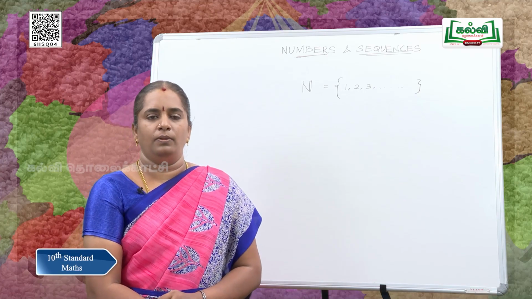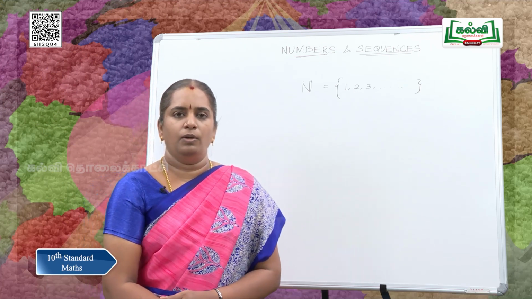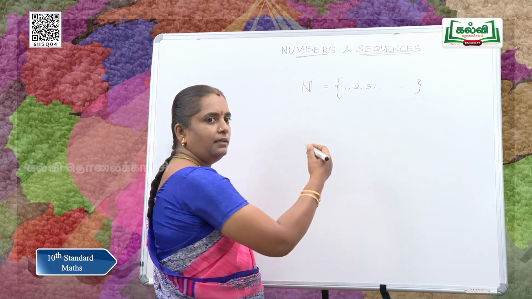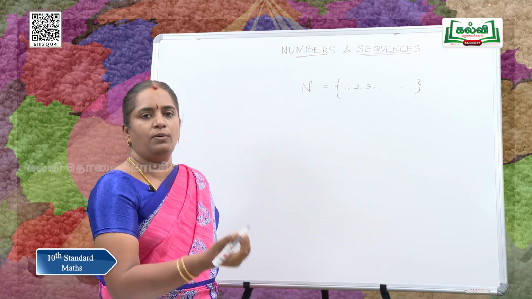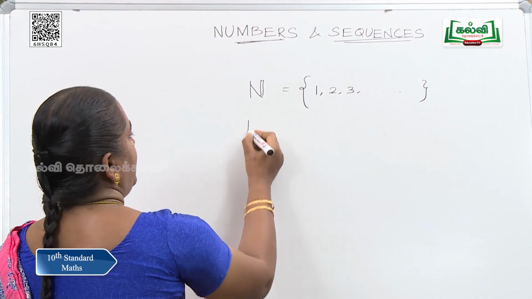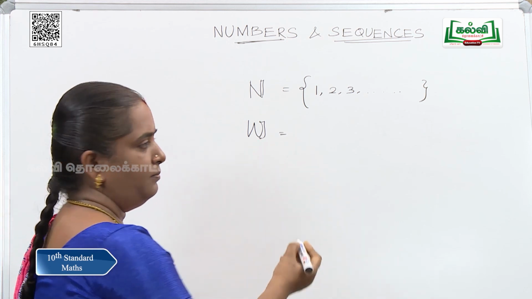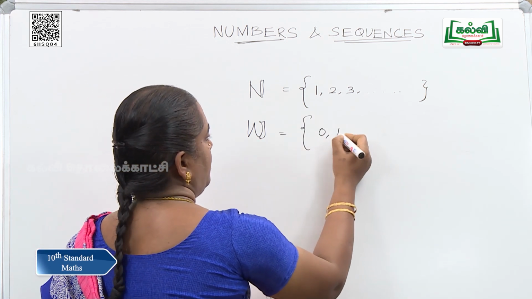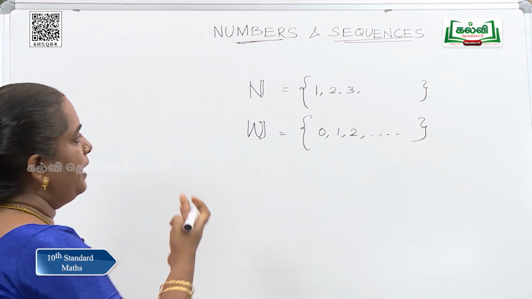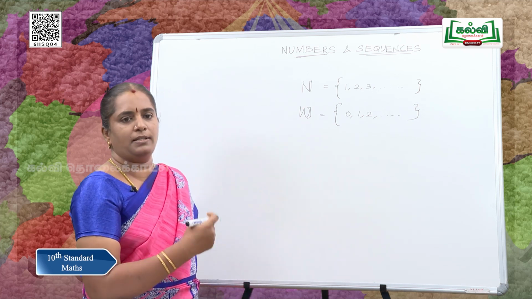If we need to have 0, what do we do? Yes, we have whole numbers. Whole numbers start with 0 and 1, 2, 3 it goes on. It is also an infinite set. Whole numbers are denoted by the letter W. So, whole numbers is nothing but 0, 1, 2, etc. So, we can say that natural numbers are a subset of whole numbers.